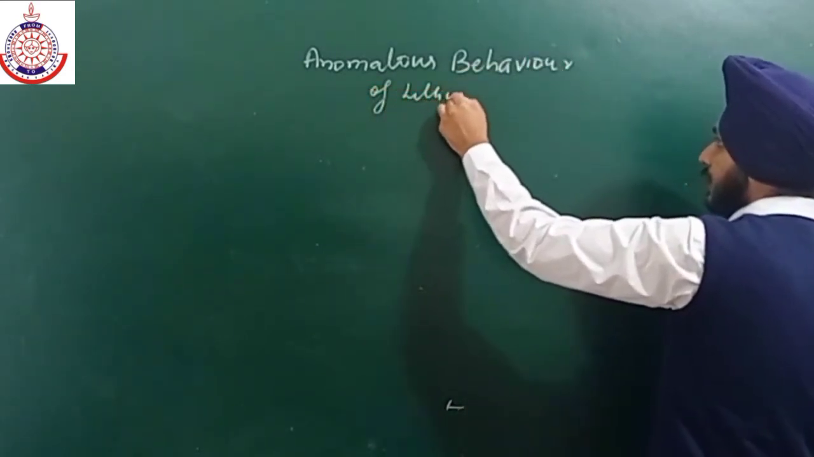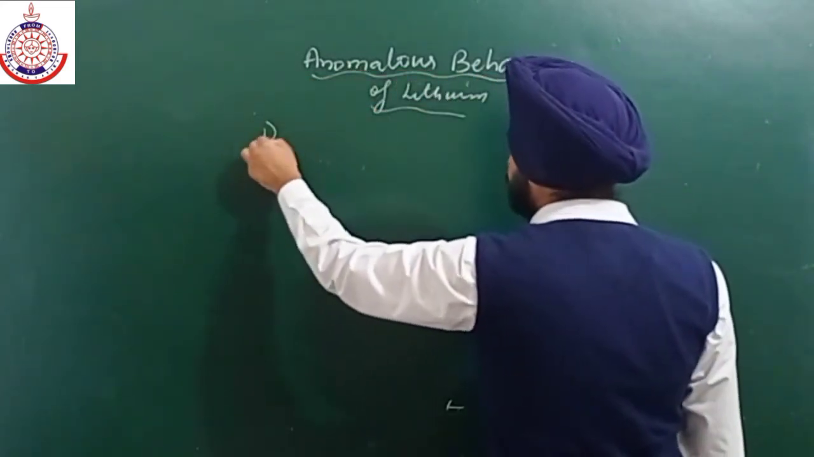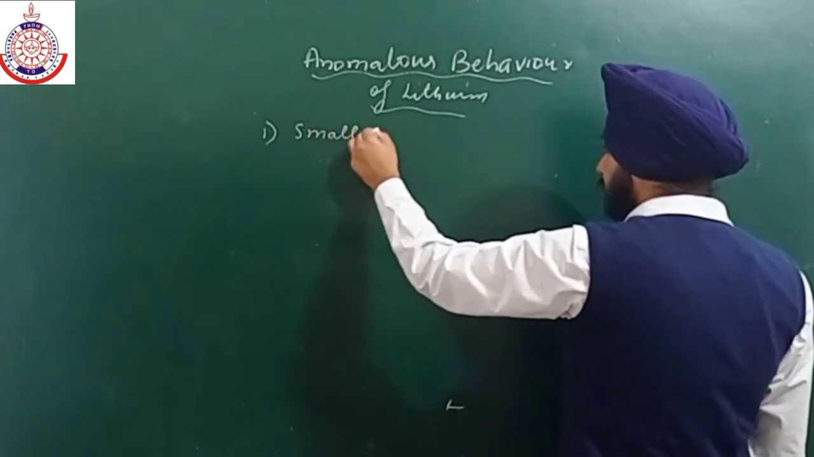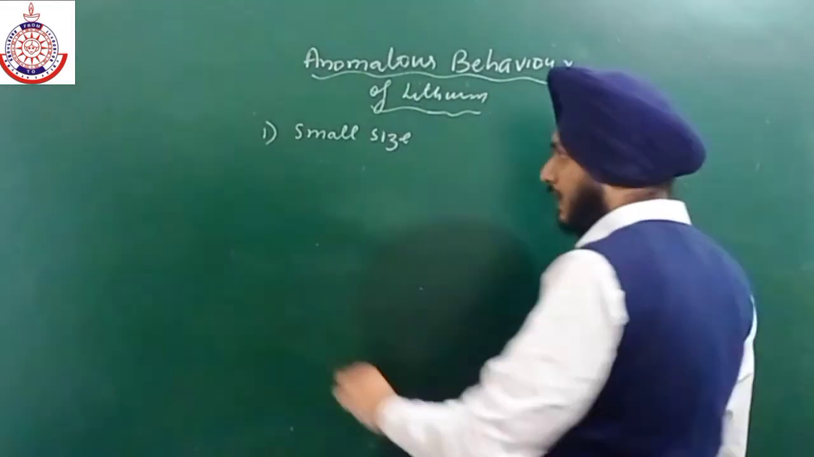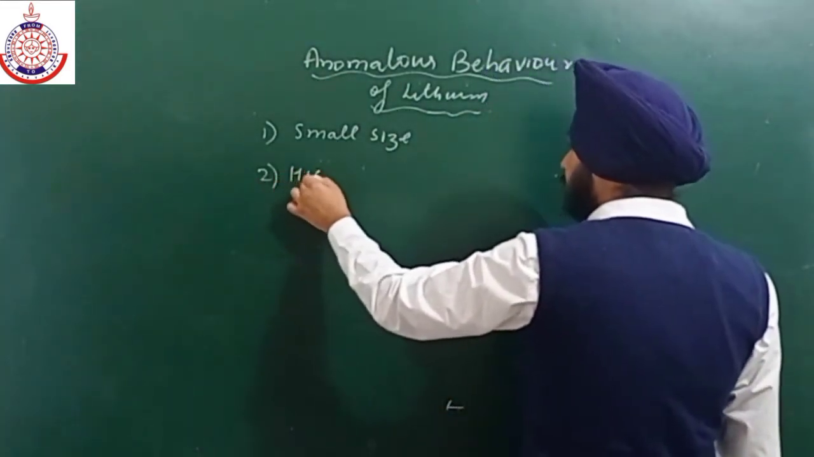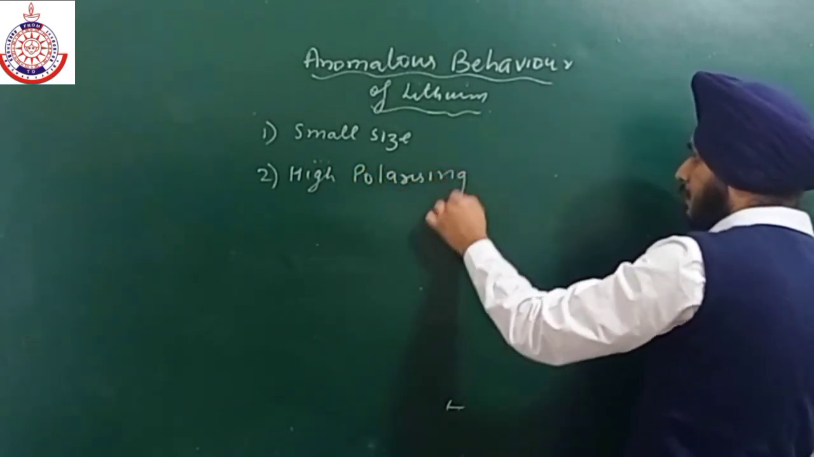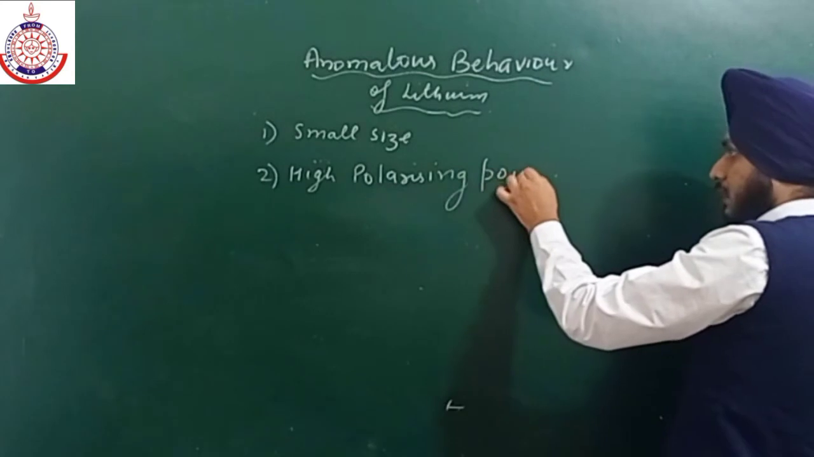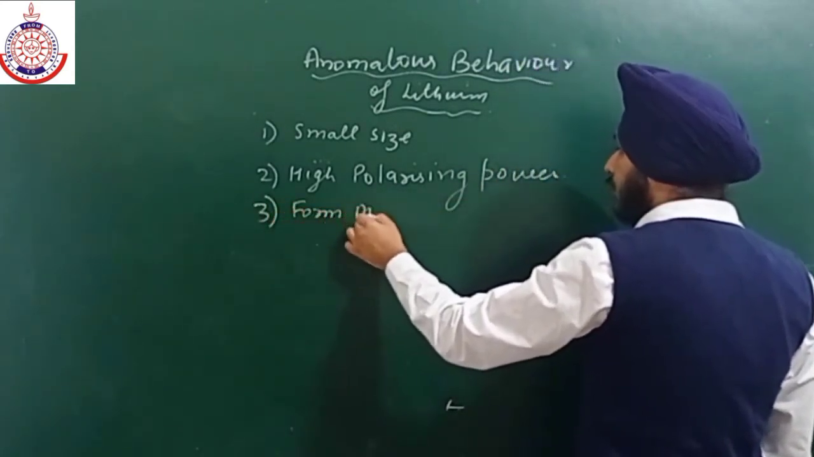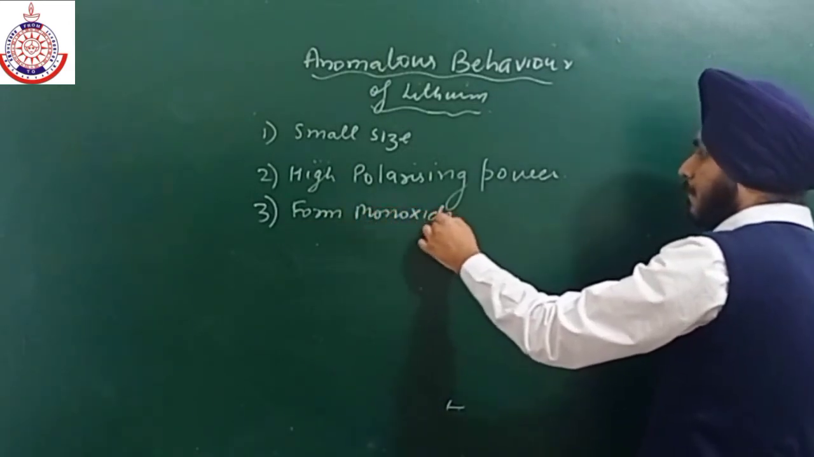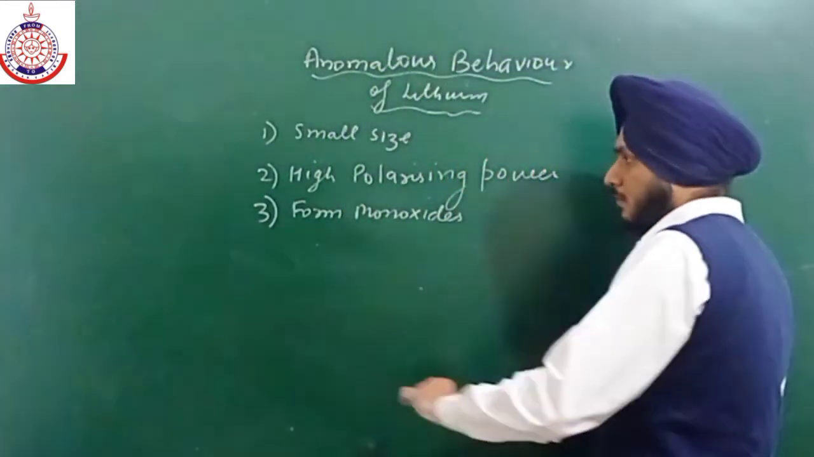First anomalous behavior is its small size. The size of lithium is very small as compared to the others. That is why it has a very high polarizing power. Third is that it forms monoxide. The others will form peroxide as well as superoxide, but lithium will form only monoxide.